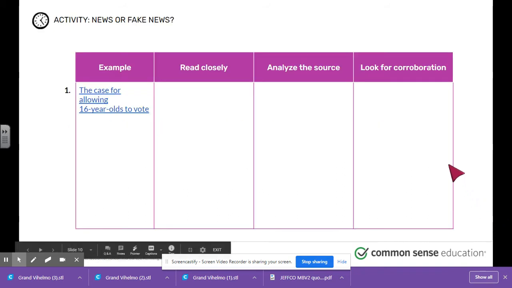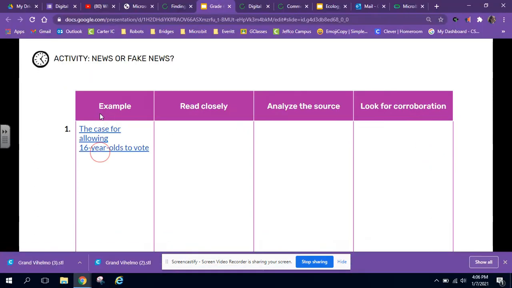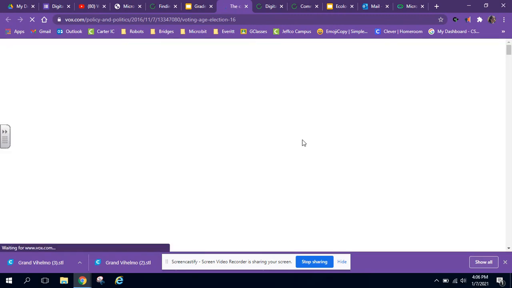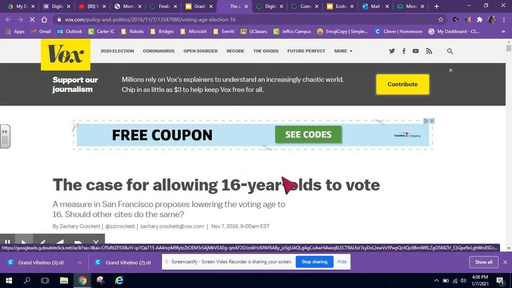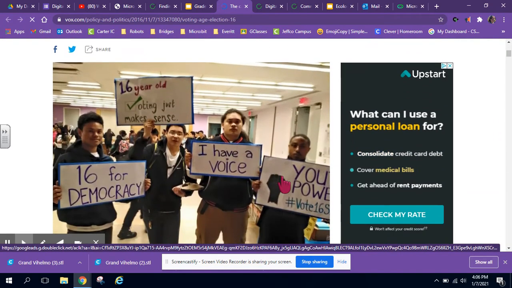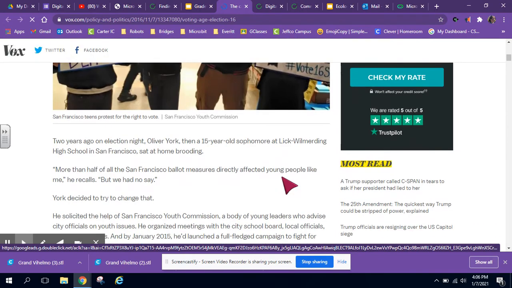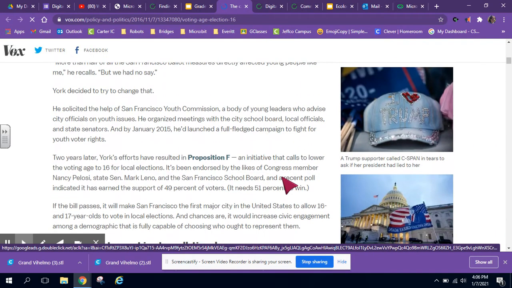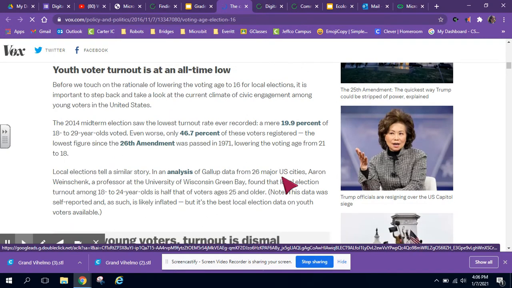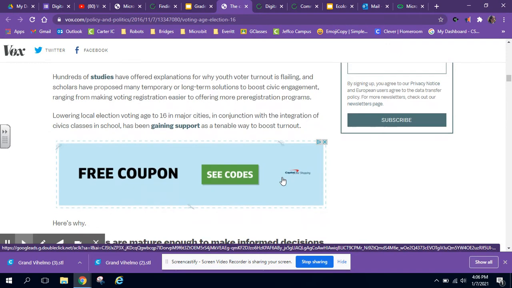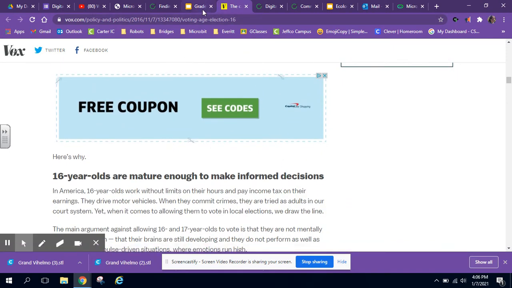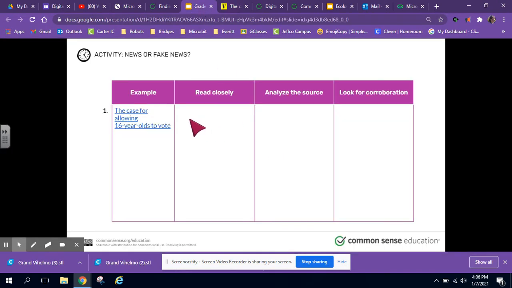So again, I'm not going to have you guys actually look through these, but here's the case for allowing 16-year-olds to vote. So you've got this website that takes you to a place that argues for allowing 16-year-olds to vote. Again, this is an article, and it looks like it's a fairly credible source, but I have a feeling that they're trying to sway your opinion one way or another. Okay, so let's go back to this. So again, you could read closely, analyze the source, and look for corroboration.